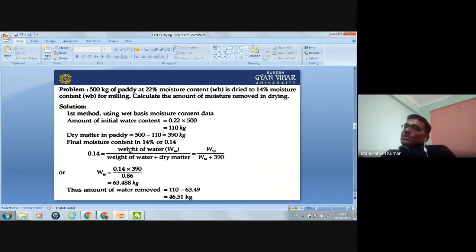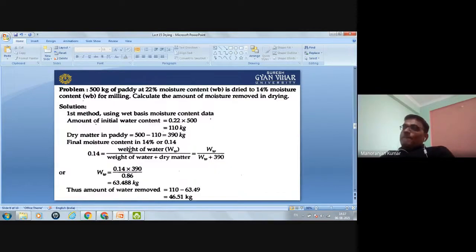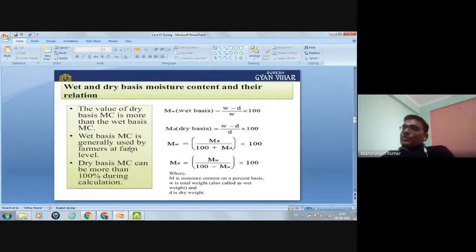So this problem is based on the dry weight moisture content as well as the weight basis moisture content. Again I am repeating, this equation is very, very important for agricultural engineers.